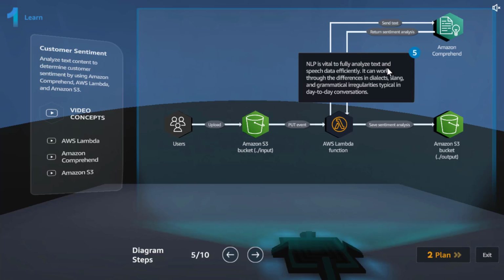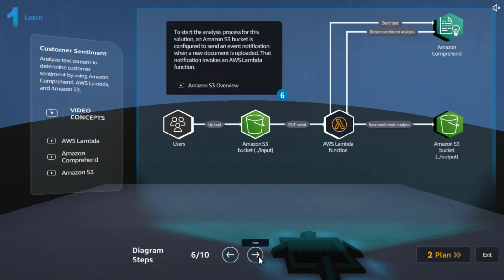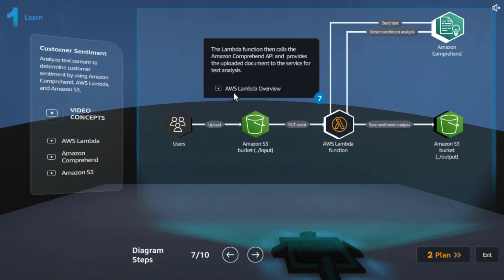NLP is vital to fully analyze text and speech data efficiently. It can work through the differences in dialects, slang, and grammatical irregularities typical in day-to-day conversations. To start the analysis process for this solution, an S3 bucket is configured to send an event notification when a new document is uploaded, which we already know.